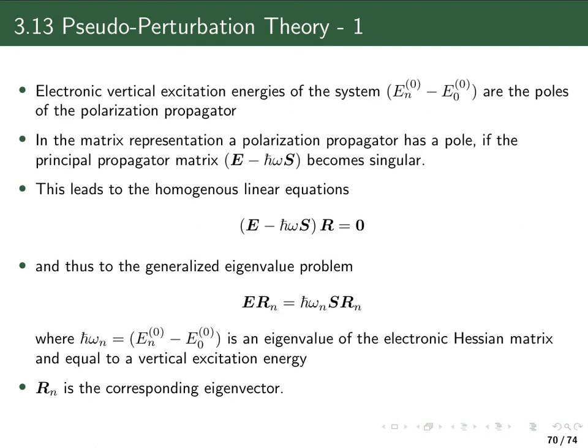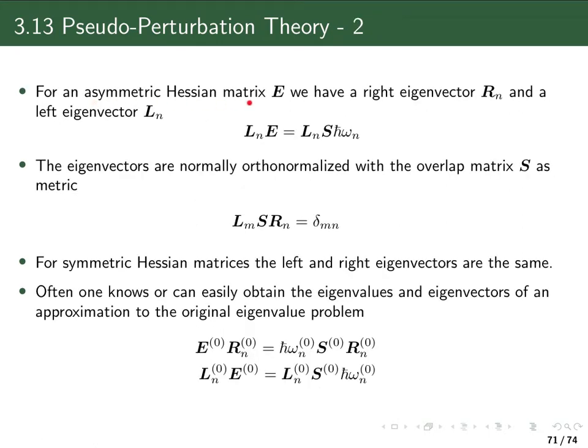Now, if the Hessian matrix is asymmetric, then the right and the left eigenvector are not the same. So we can also write up an eigenvalue problem where we have a left eigenvector. It has the same eigenvalues because they are the same, but these eigenvectors L are different than the right eigenvectors are if the matrix E is asymmetric.